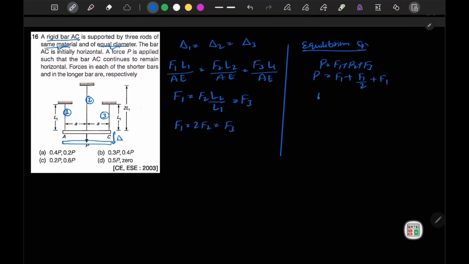If we add these, we will get 4 plus 1, that is 5 by 2 F1. So F1 we can get as 2P by 5. This is our F1, and this value will also be equal to our F3. If I want to write F2, I can write F2 is equal to P by 5.